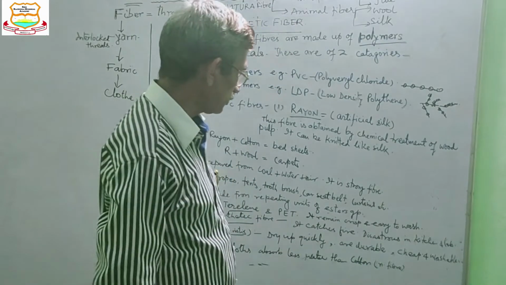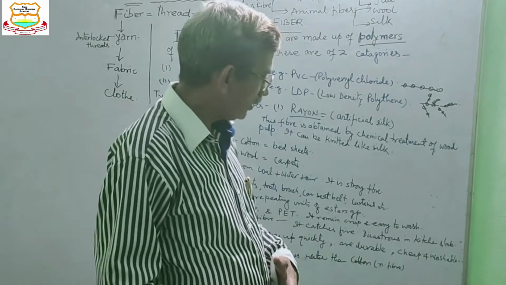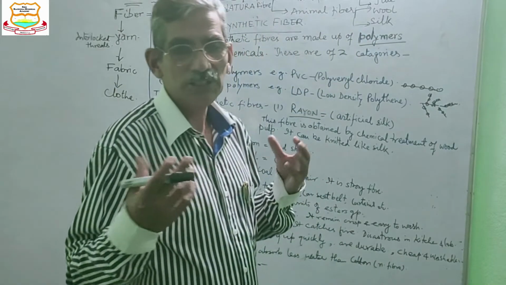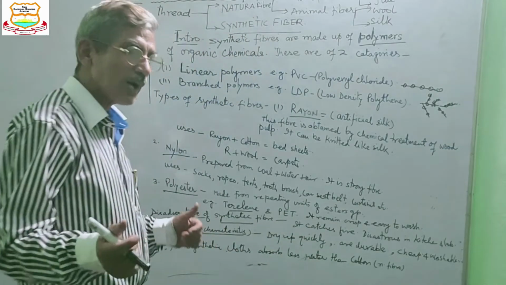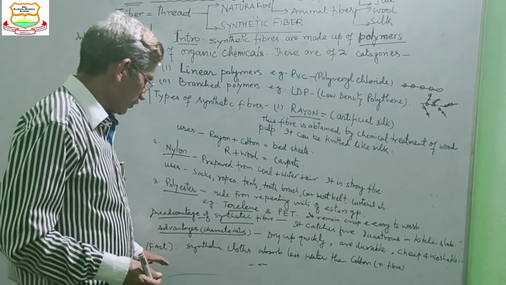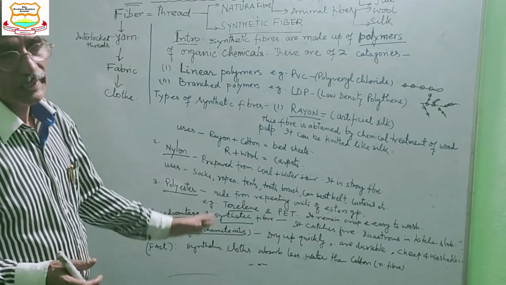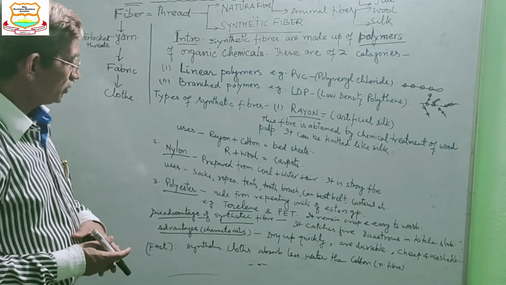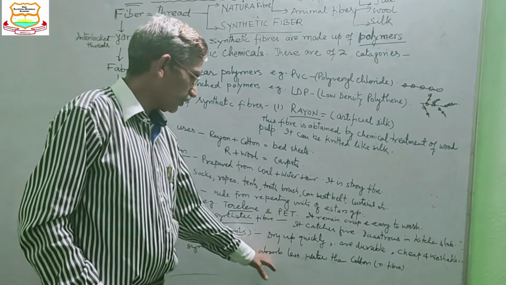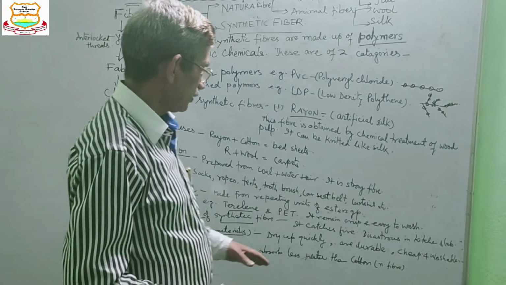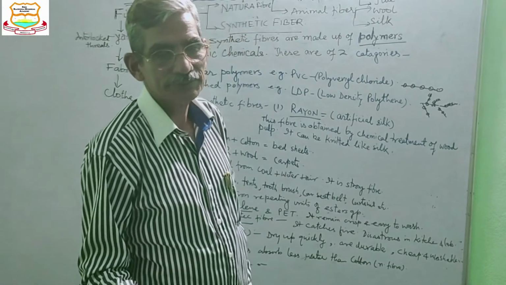Their life is long and they are cheap, easily available in the market, and very much washable, easy to wash. Now the difference between natural and artificial man-made fiber is that synthetic clothes absorb less water in comparison to natural fiber like cotton.